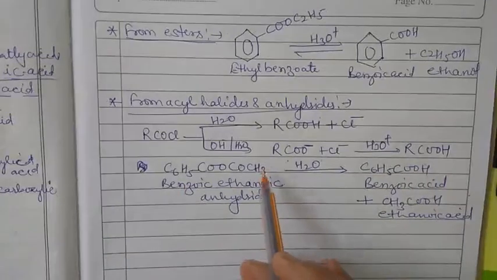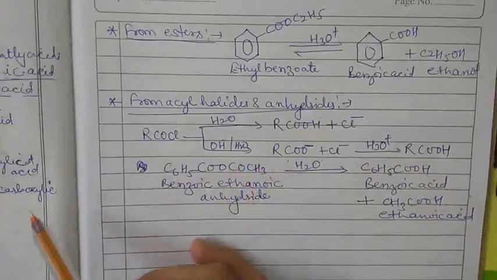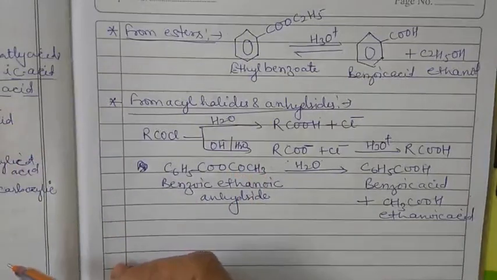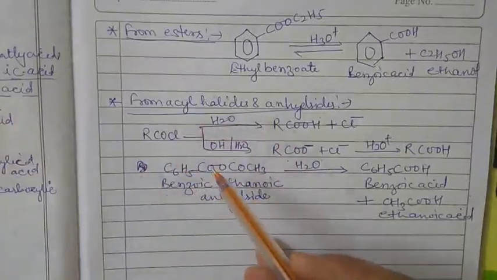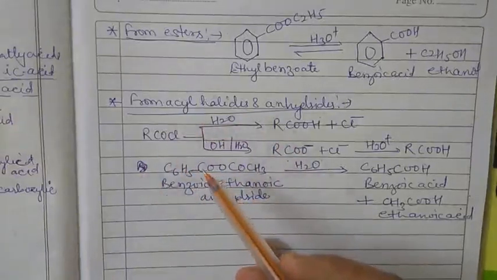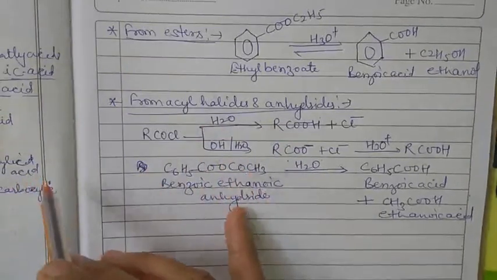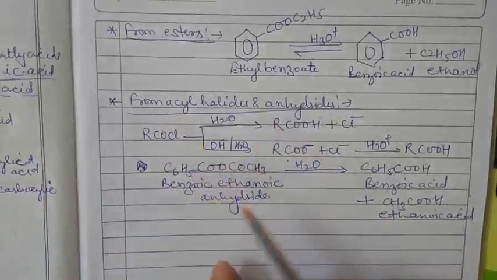So with this we have completed the nomenclature, that is the common name as well as the IUPAC name, and the second is the methods of preparation for carboxylic acid. Now the only topics left are the properties, that is the physical properties, chemical properties, and at last the uses of carboxylic acid.